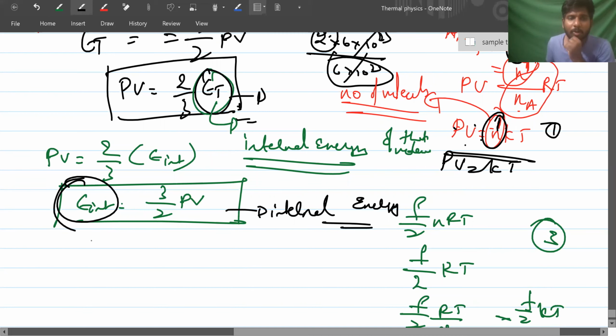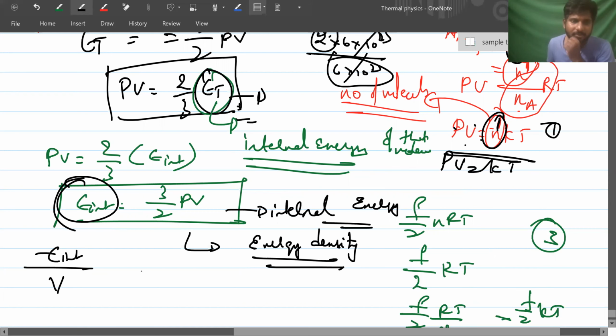Now, question can be asked as energy density. Energy density is nothing but energy divided by volume, right? Mass density means mass divided by volume. So 3 by 2 PV divided by volume means volume gets cancelled, right? The answer will be 3 by 2 of pressure. Energy density.